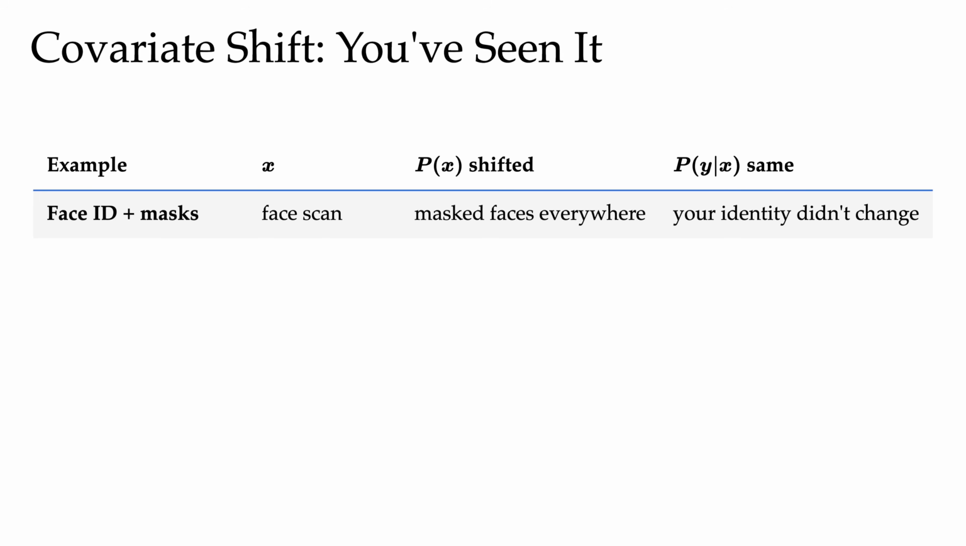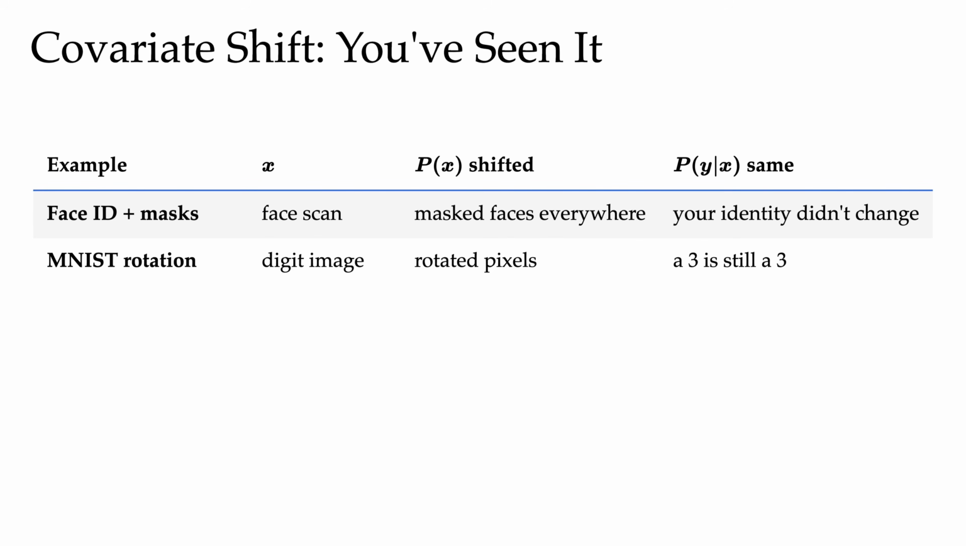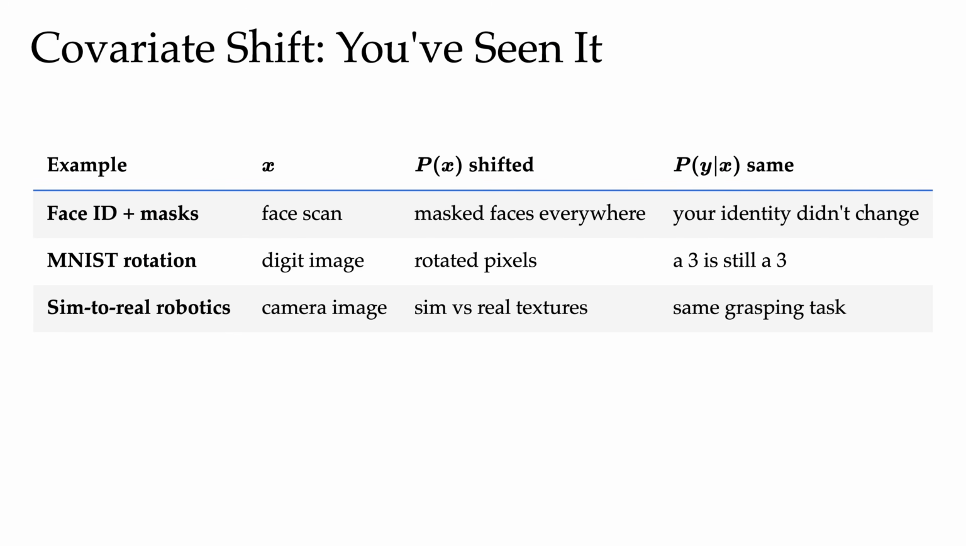Now let's bank the pattern, because covariate shift is everywhere in real systems. Recall that in Face ID, masked faces changed the input distribution. Our identity did not. In the MNIST rotation example, we have rotated pixels, but a 3 is still a 3. And for sim to real robotics, simulated versus real textures, but the grasping task is the same. The signature is always the same, and once we get a taste of it, we start spotting it in our own projects. Namely, if a model works on the lab data and fails the moment we ship it, covariate shift is one of the first things to suspect.